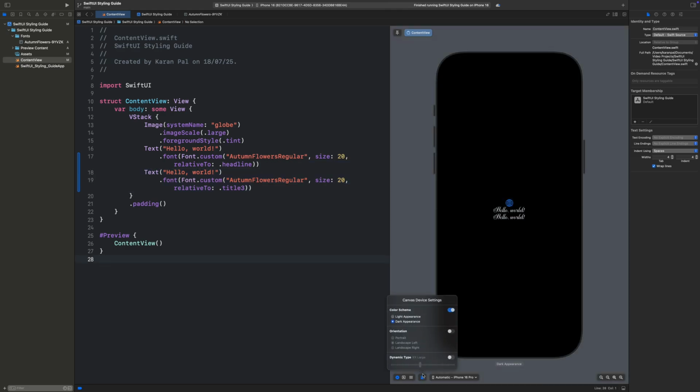Click here and turn on dynamic type and let's scale it to max. See how relativeTo helps us scale our text differently for each type even though they have the exact font size. That's the power of SwiftUI previews.